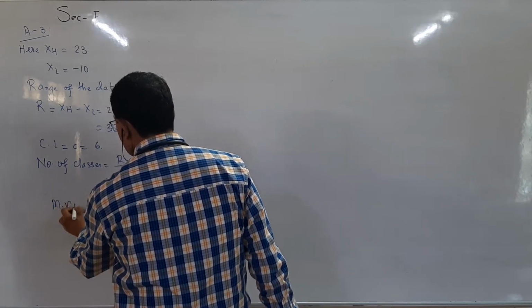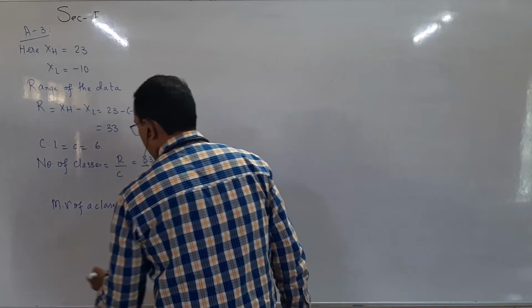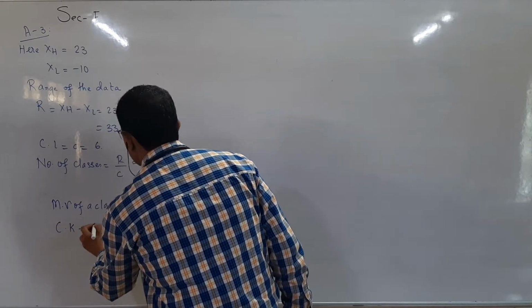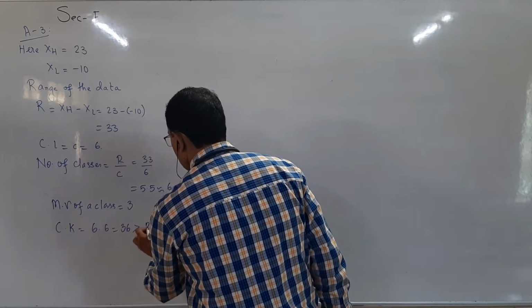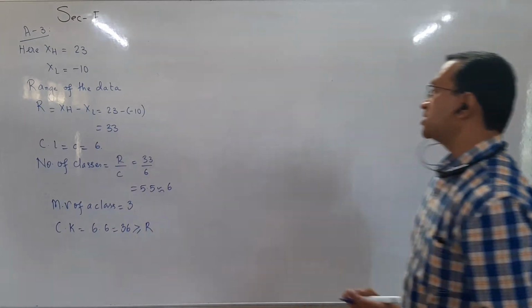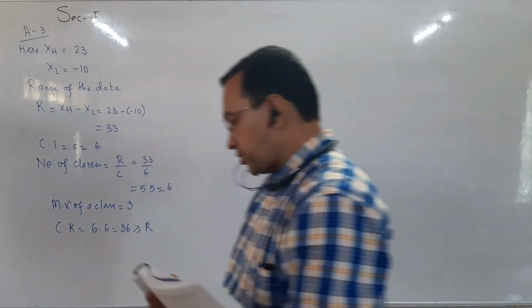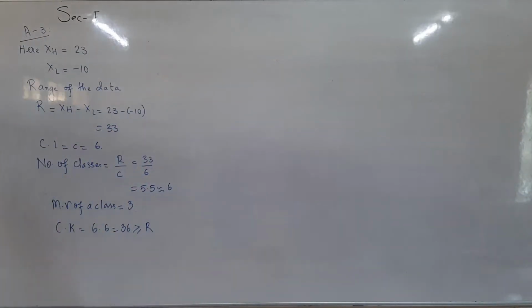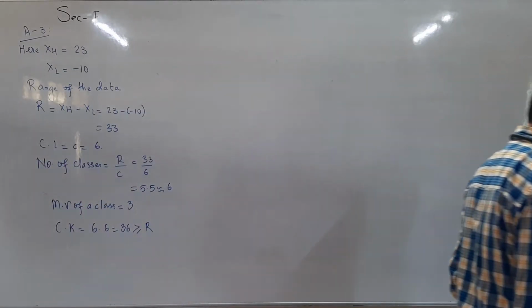C into K, 6 into 6 is equal to 36, which is greater than or equal to R. So this relation must be always satisfied, students. C into K greater than or equal to R. Students, this relation must be always satisfied.